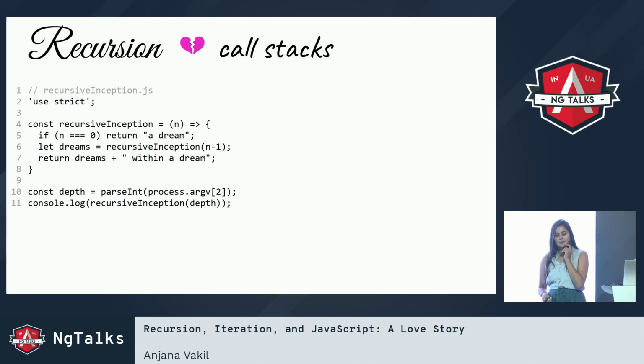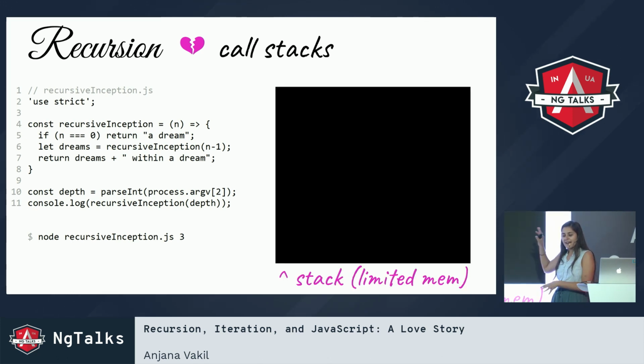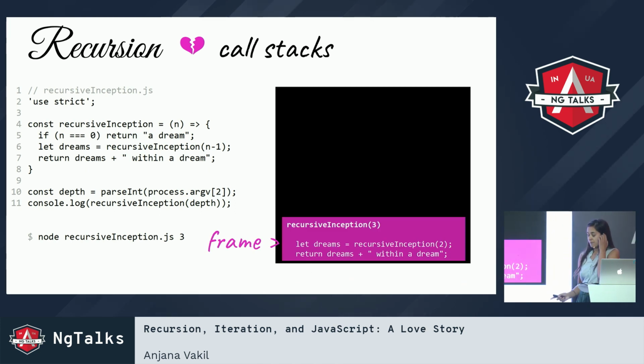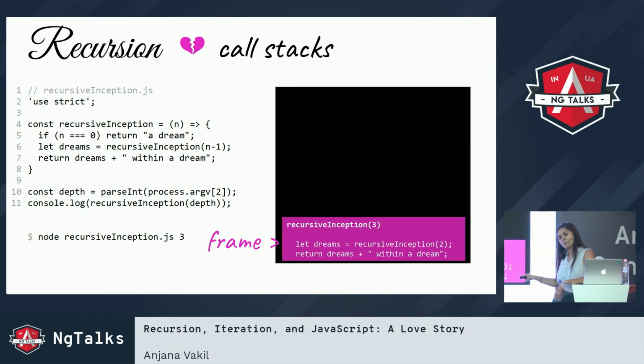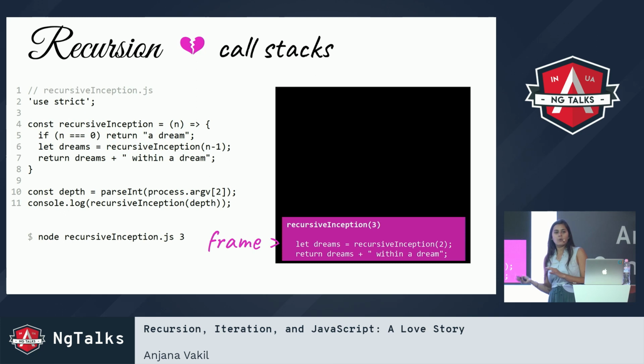What happens when I run this code, and why does recursion not love call stacks? So okay, if I run my little script here with input of 3, I've got some finite amount of memory for my stack, and the stack has some stuff on it, whatever global things it needs. But when it comes time to run this actual recursive inception function, first of all, I get a new stack frame for this call to recursive inception of 3. Now, the stack frame doesn't look like this to JavaScript. I'm a human, so I wrote it in something a little bit more human for me, so it doesn't look like actual JavaScript code, but this is just my way of helping me think about what the engine sees when it's trying to run this call.